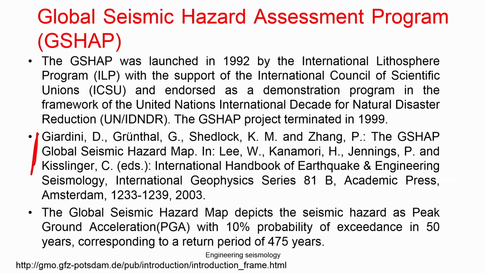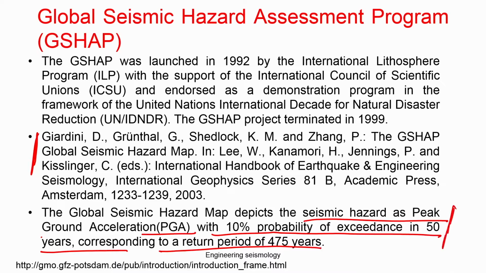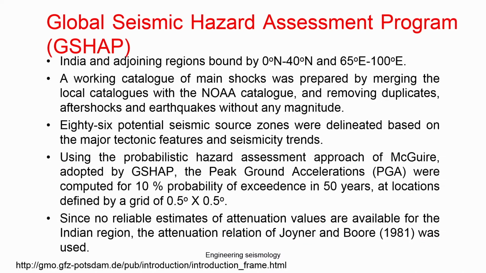They produced a global seismic hazard map which depicts the seismic hazard as peak ground acceleration with 10% probability of exceedance in 50 years, corresponding to a return period of 475 years. We will understand this when we talk about probabilistic seismic hazard analysis. Right now, only remember what they have taken. They have done this for the entire globe.